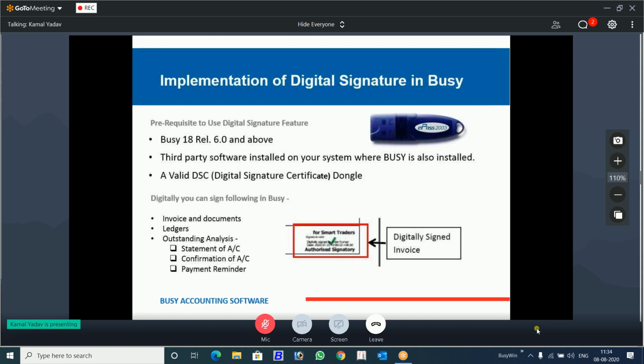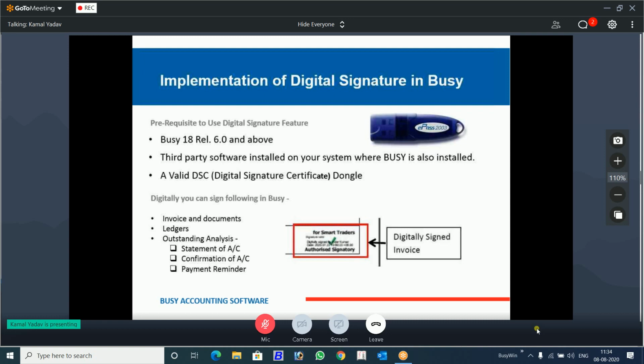Now you need to know what documents can be digitally signed using BUSY. The documents that can be signed using this feature, I have listed out. Mostly invoices and any other document you can sign. Ledgers you can digitally sign. And in the outstanding analysis in the printing part, there are 3 extra reports: statement of account, confirmation of account, and the payment reminder.